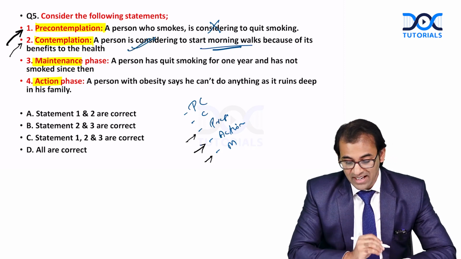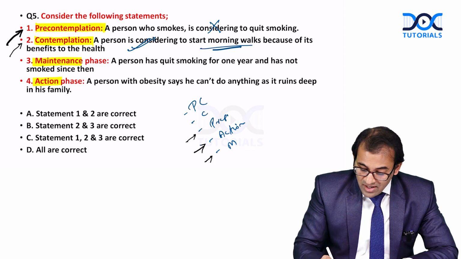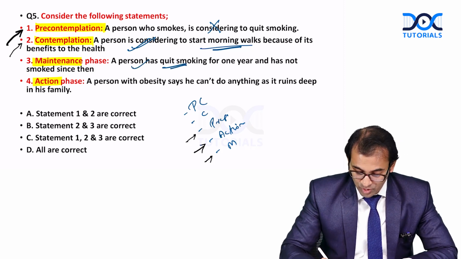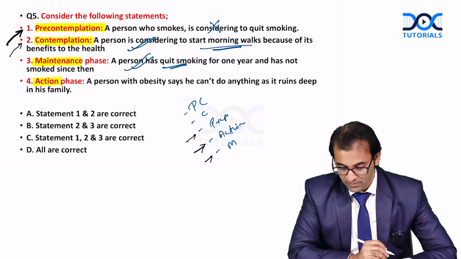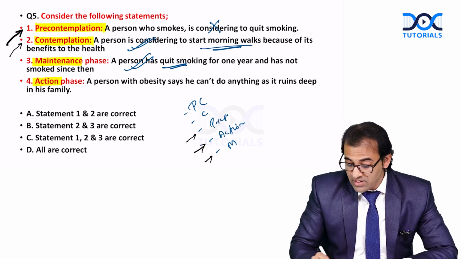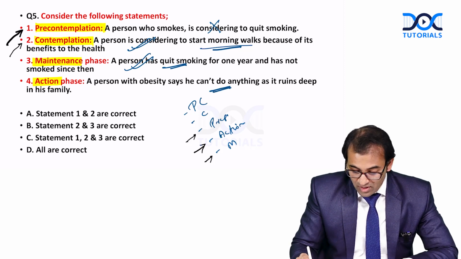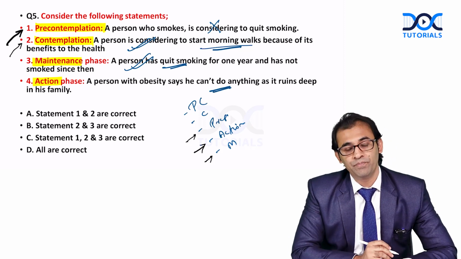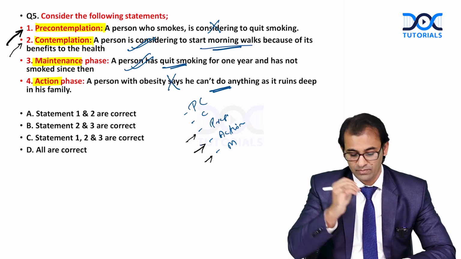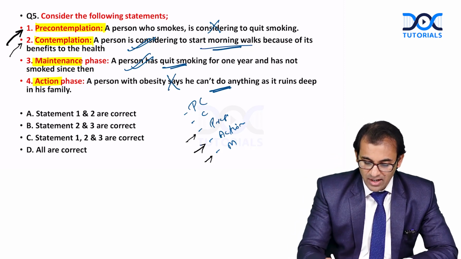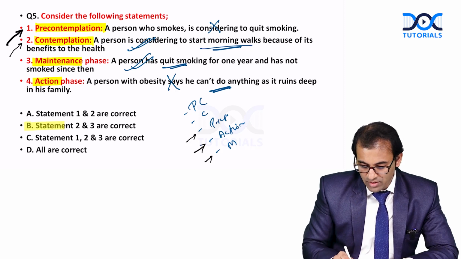Maintenance phase, a person has quit smoking for 1 year and has not smoked since then. This is also correct. Action, a person with obesity says he cannot do anything as it runs deep in his family. No. So out of these 4 options, which statements are correct? Option number 2 and 3.